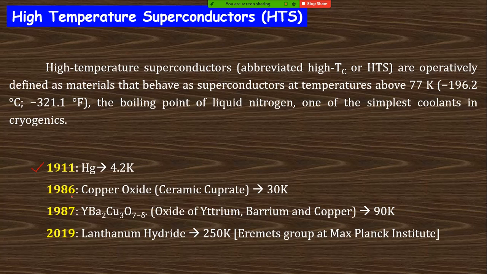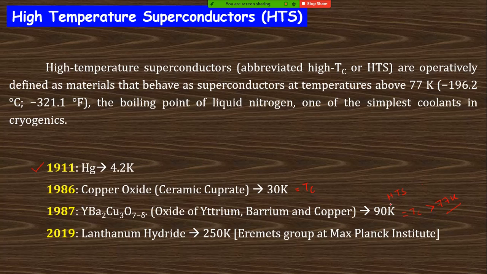After that, in 1986, copper oxide whose TC is 30 Kelvin, much higher than the previous one, and in 1987 yttrium barium copper oxide, a complex compound whose critical temperature is 90 Kelvin, which can be taken as a high temperature superconductor because its critical temperature is greater than 77 Kelvin.